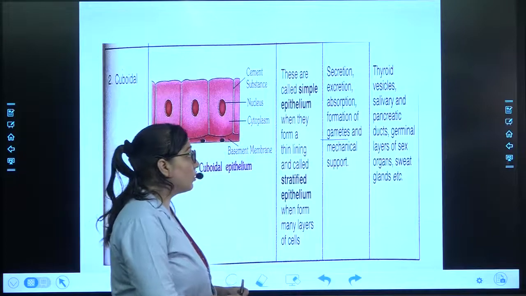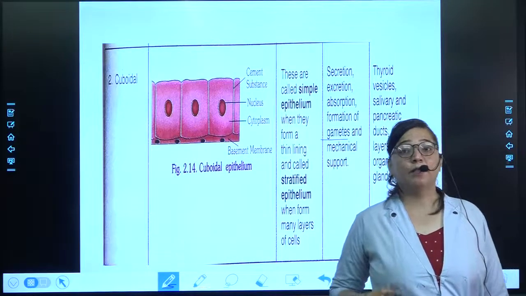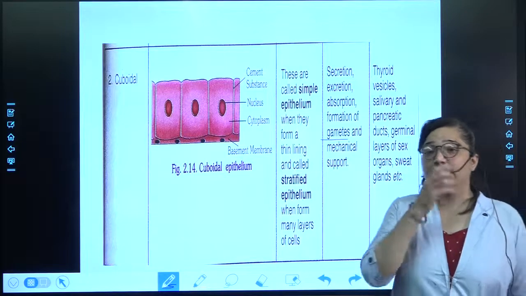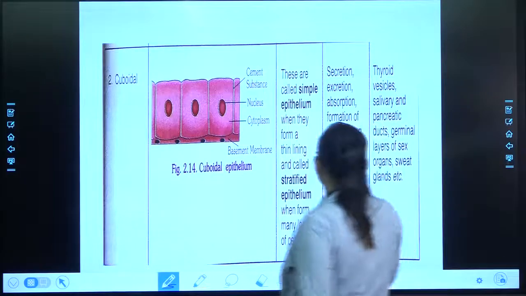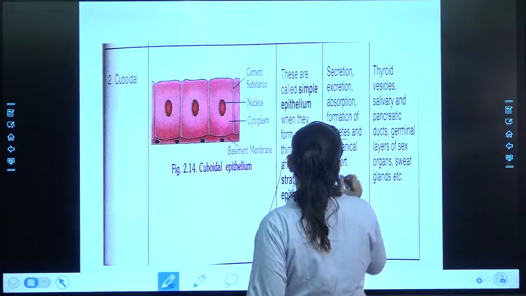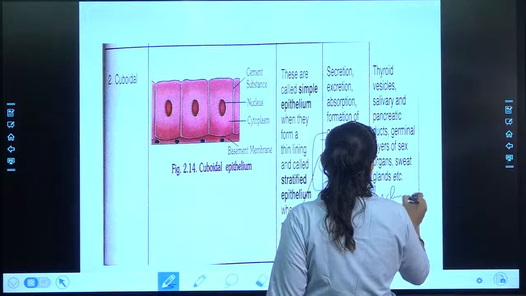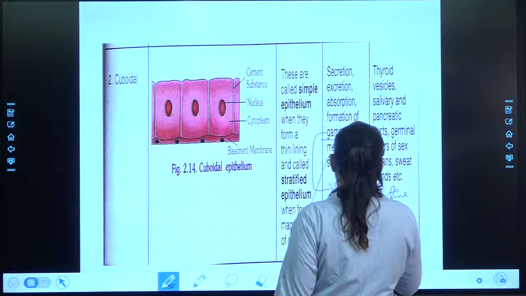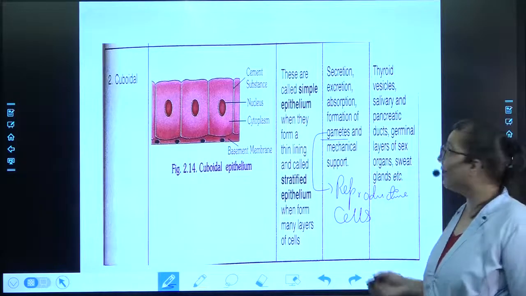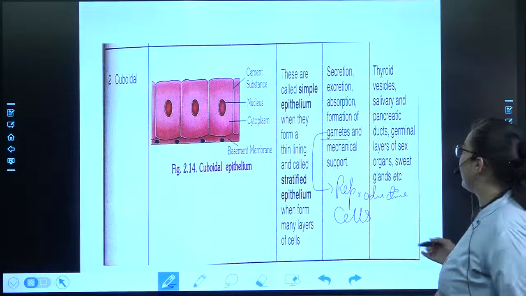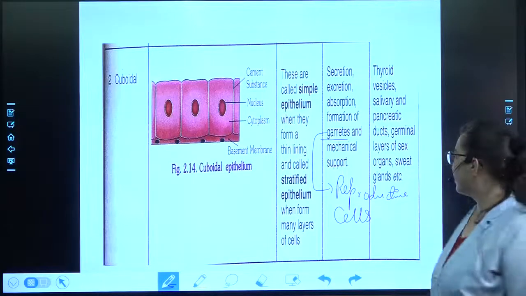Okay, so you might be thinking, what is this gamete? The gametes are the reproductive cells that are present in the body of the male and female. In short, they are called the sex cells. Then, where they are present, this is the location: in the thyroid, vesicles, salivary and pancreatic ducts, terminal layers of the sex organs, and in the sweat glands.